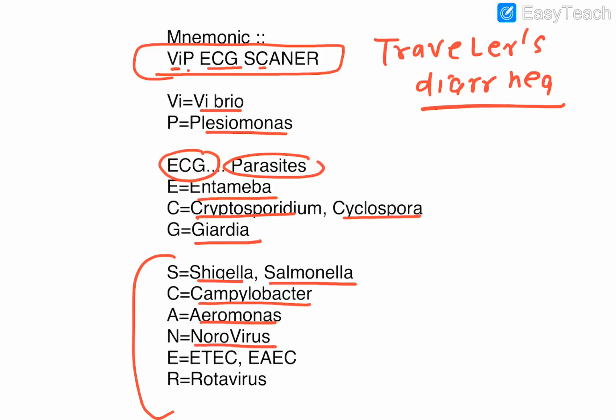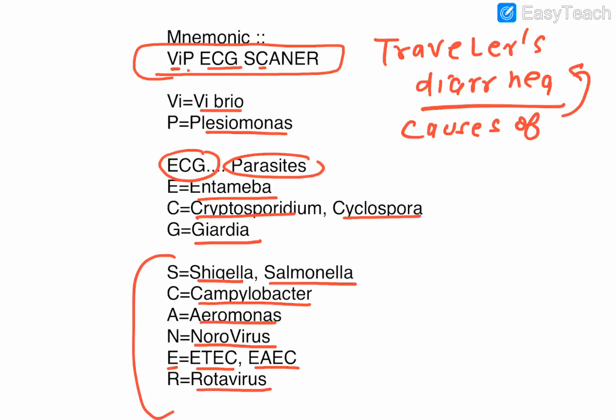Then there is the virus termed norovirus, which is associated with cruise ships. Remember that, guys. Then this E stands for two things: ETEC and EAEC, which cause traveler's watery diarrhea, and R is your favorite, rota. So this mnemonic covers almost all the causative agents of traveler's diarrhea. Again I'm telling you, VI stands for Vibrio, P stands for Plesiomonas, the brother of Vibrio.